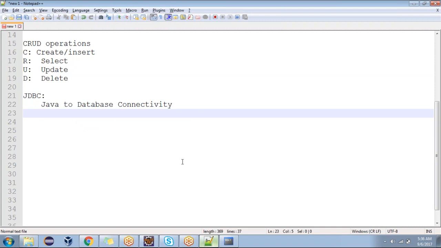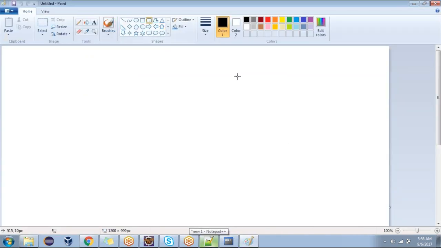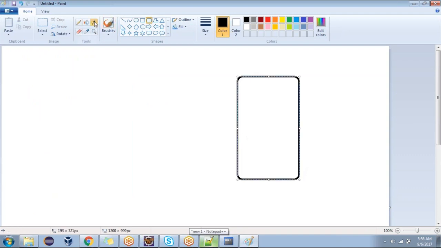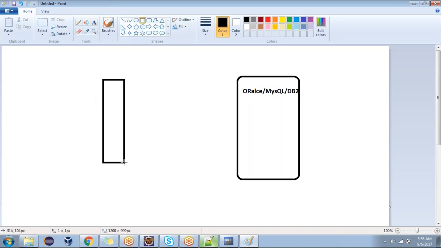If you have any questions, you can ask me now. Clear, right? Now, look at this. This is our database. I'm going to use the Oracle database. It can be any database. It can be Oracle, MySQL, DB2. That's up to you. Okay, I'm going to write one Java program.